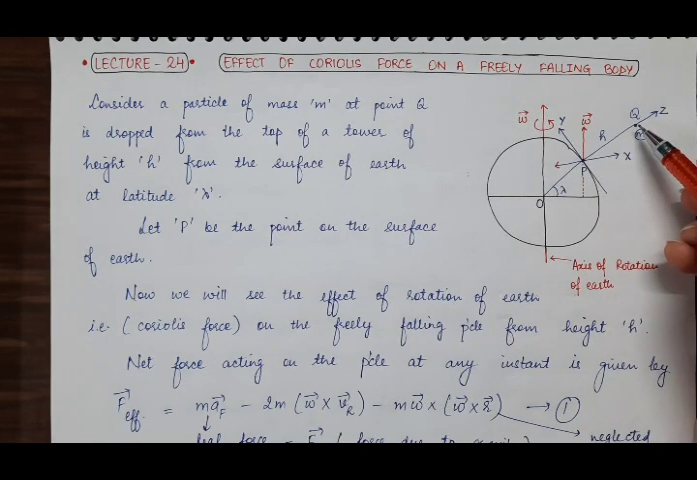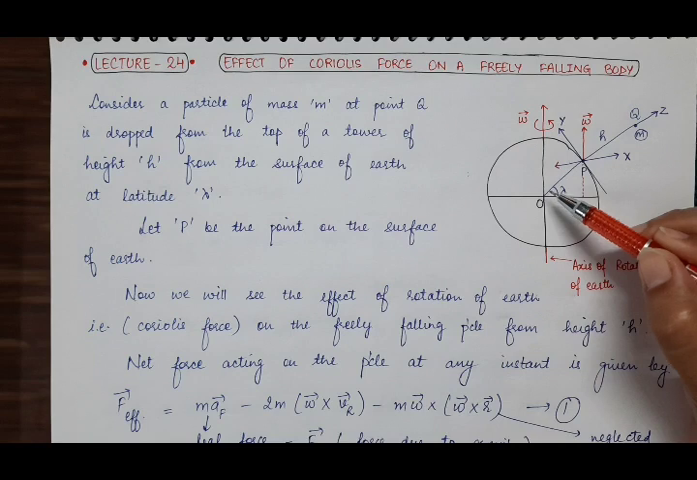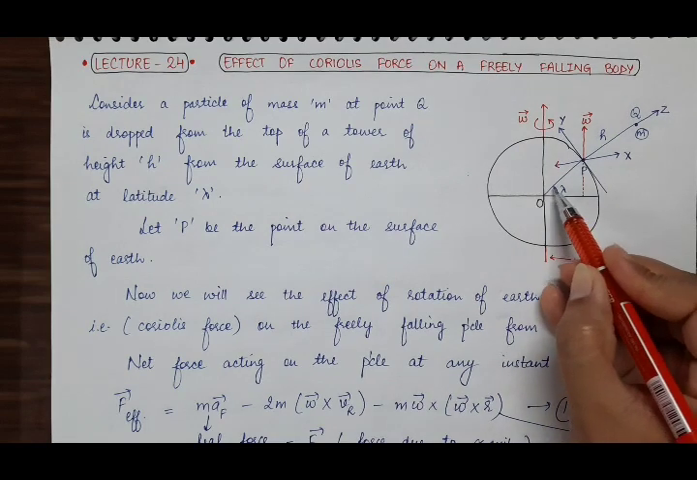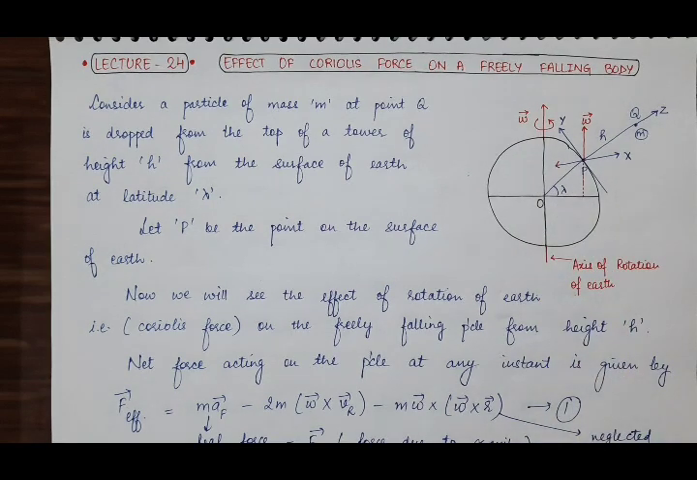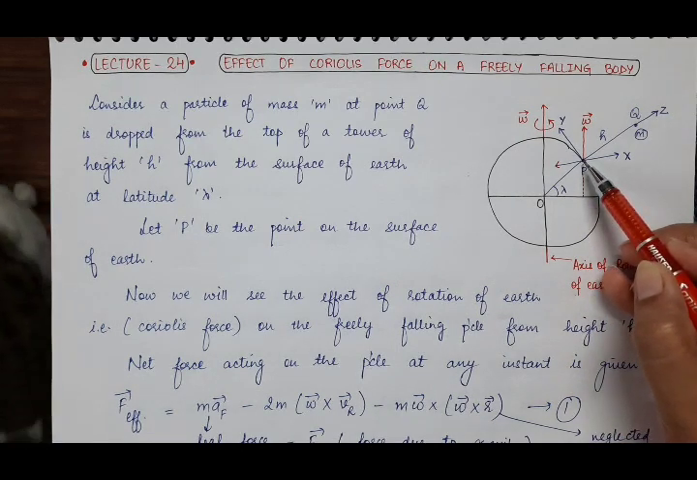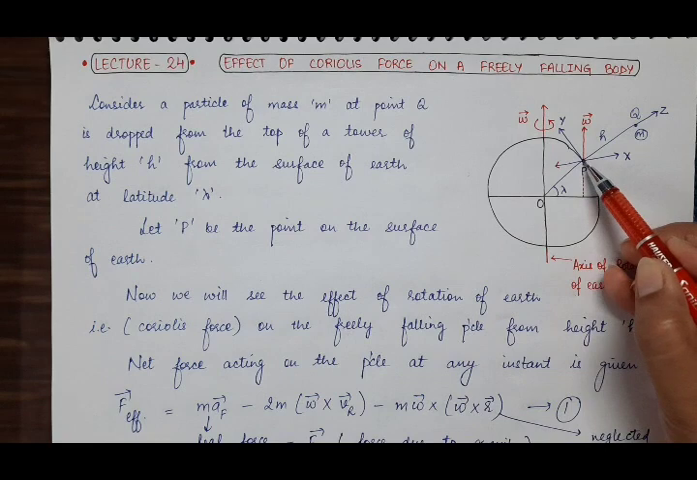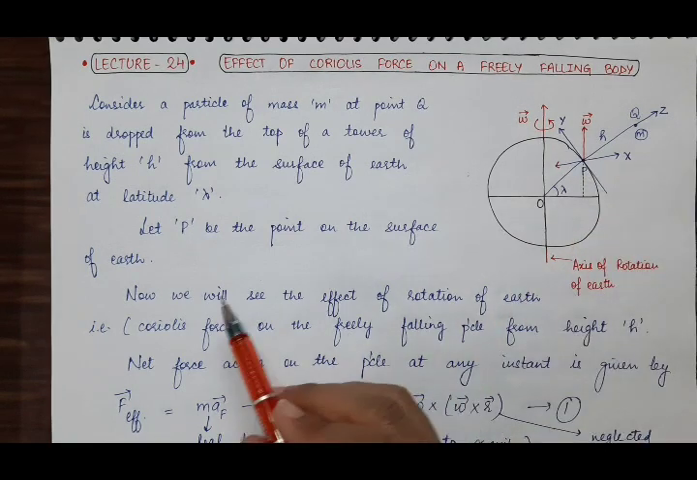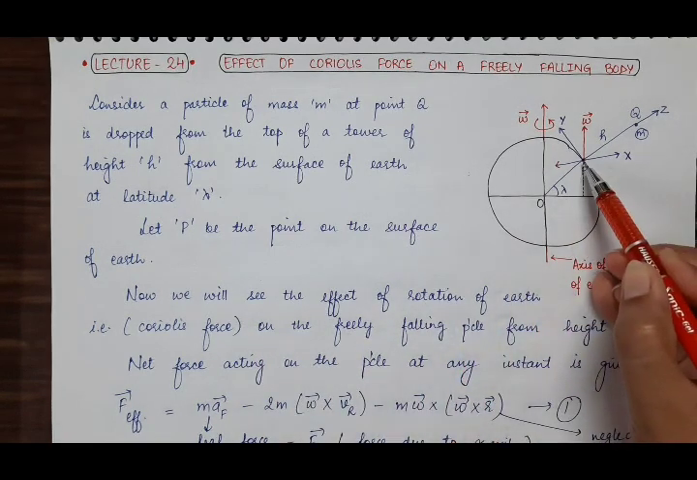From the top of the tower of height h, the particle is dropped towards the surface of the earth at the angle of latitude lambda. Now on the surface of the earth, suppose it will touch the point P. So let P be the point on the surface of the earth.